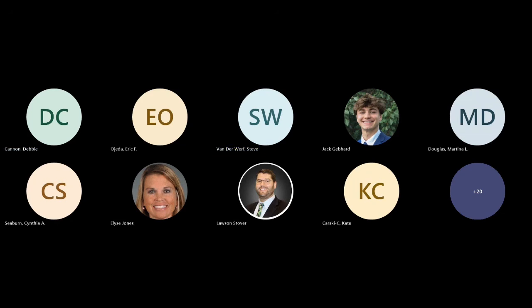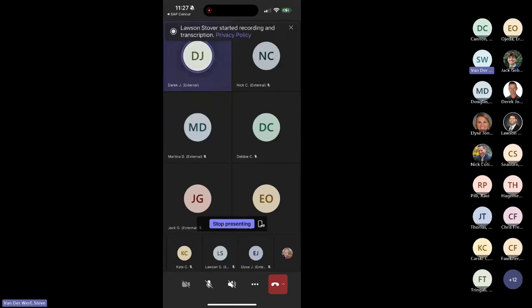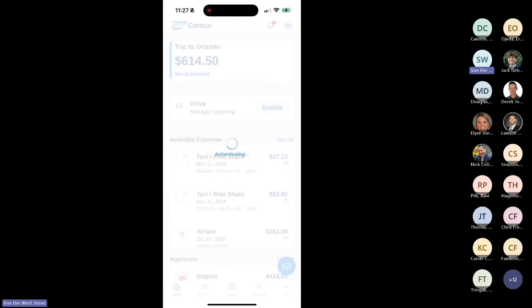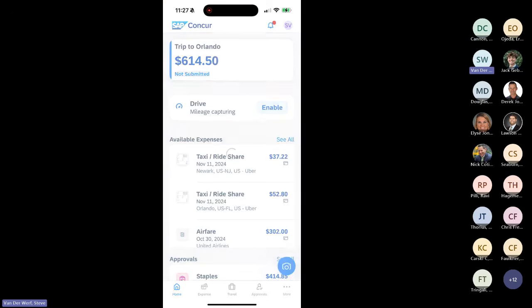Steve, you're pulling up the mobile app, right? That's right. Here's the mobile app. You got it. This is my mobile phone. Everybody can see my phone at this point? Yep. Great. Okay. It's refreshing my authentication. Give it one second. Okay, this is the mobile app.